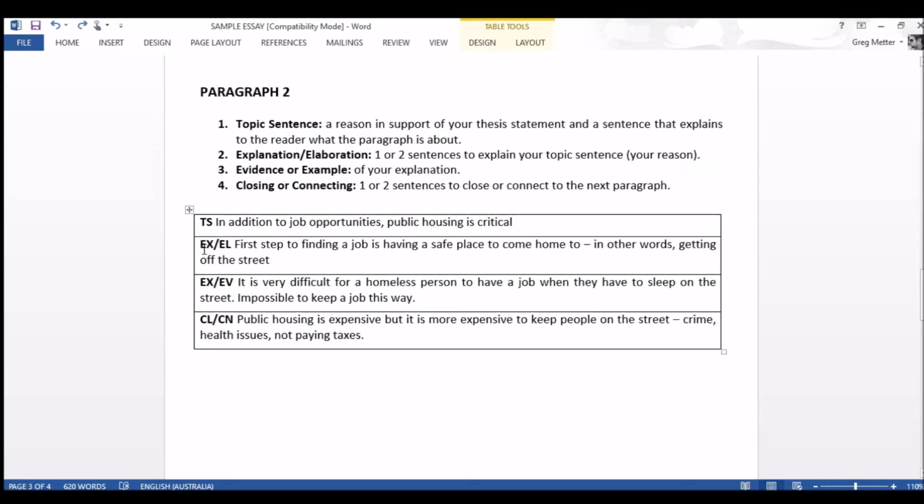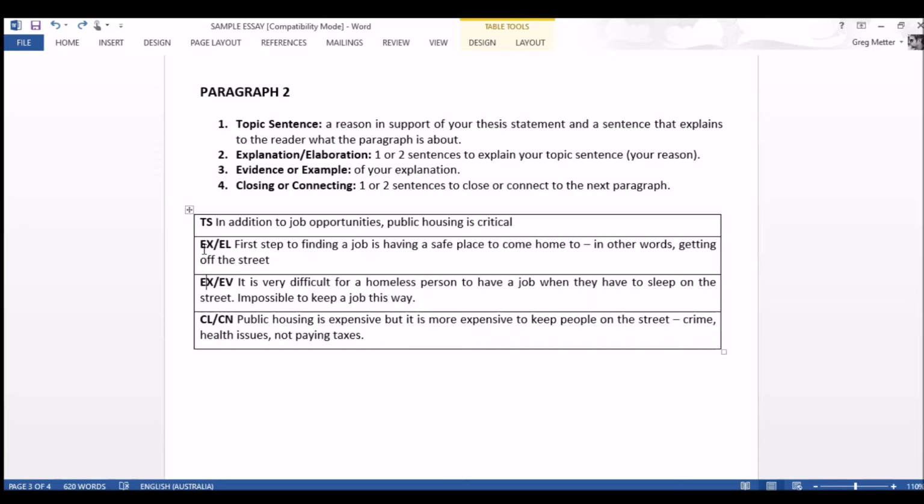Next, explanation and elaboration. So now I want to explain or elaborate on this idea of public housing. Why is public housing critical? The first step to finding a job is having a safe place to come home to. In other words, getting off the street. So I've explained the importance of public housing by saying, in order to have a job, a person needs to get off the street, to have a place to come home to. That's why public housing is critical, and that's why in this box, I have an explanation of my topic sentence.